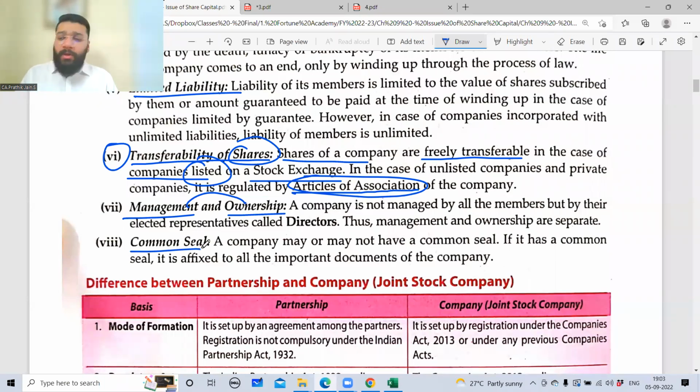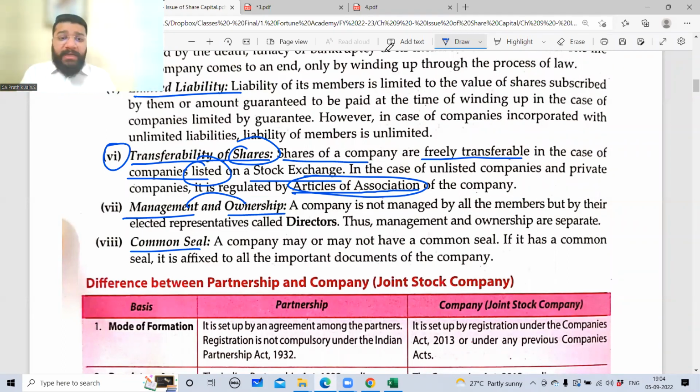Next is common seal. Common seal is basically the signature of the company. So if a company can enter into a contract, we agreed now, and if the company is entering into a contract, then the company has to sign. But can a company sign? Does a company have hands? Not possible. So that has been represented. The company's signature is represented in the form of a seal. So wherever the company is signing a contract, wherever they are entering into any form of contract, any document for that matter, they have to have a seal of the company on that particular document. Am I clear or not clear?